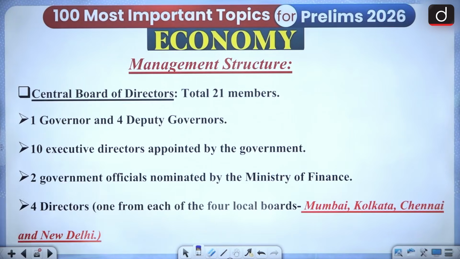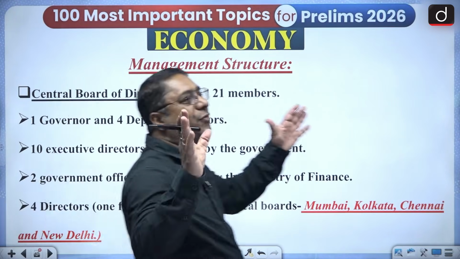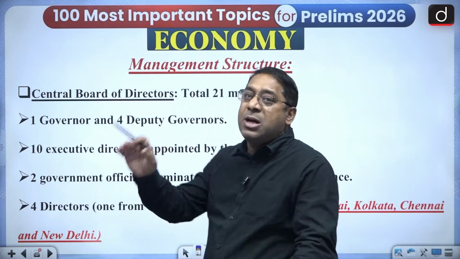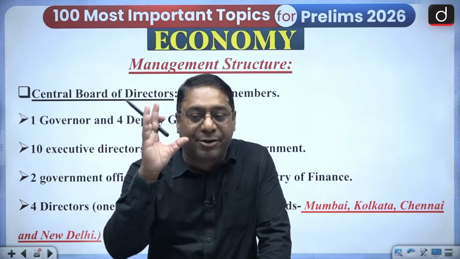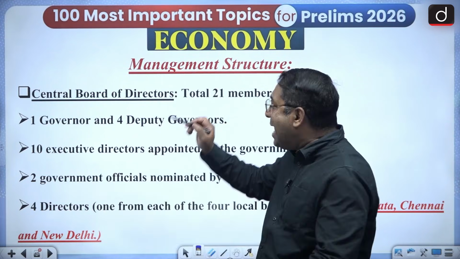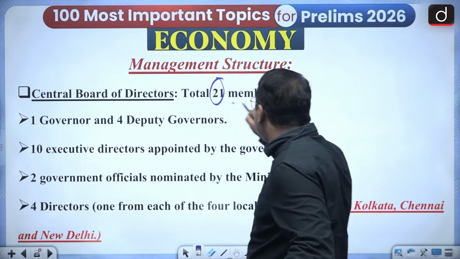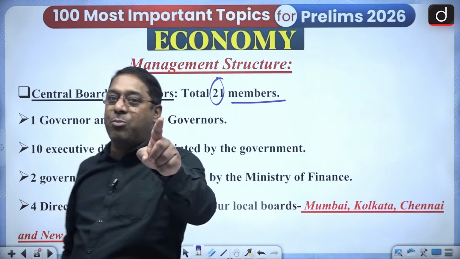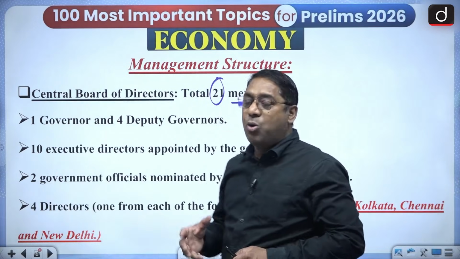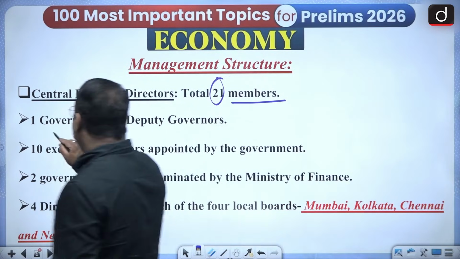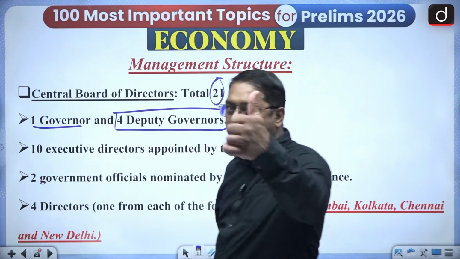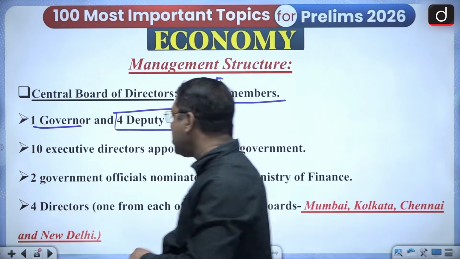Okay. Then comes the managing structure of the RBI. This is very important. Managing structure means there is a central board of directors in the RBI. And how many members are in that central board of directors? 21 members. Let's see who those members are. One is the governor and 4 deputy governors. So 1 governor and 4 deputy governors.